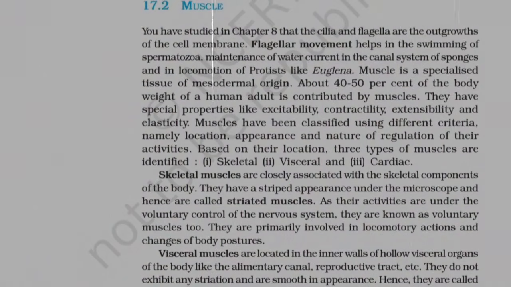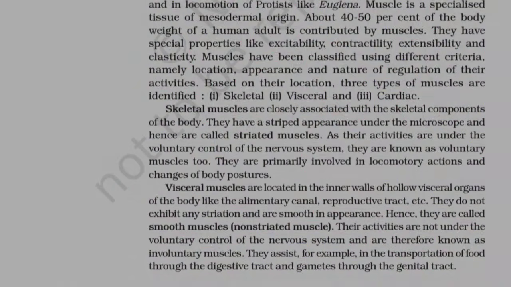Visceral muscles are located in the inner walls of hollow visceral organs of the body, like the alimentary canal, reproductive tract, etc. They do not exhibit any striation and are smooth in appearance. Hence, they are called smooth muscles, non-striated muscle. Their activities are not under the voluntary control of the nervous system and are therefore known as involuntary muscles. They assist, for example, in the transportation of food through the digestive tract and gametes through the genital tract.